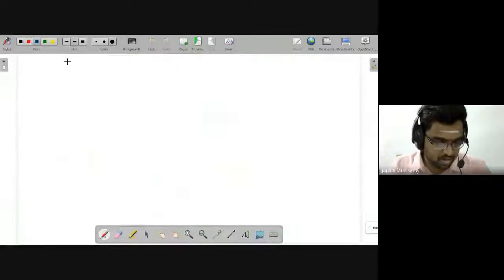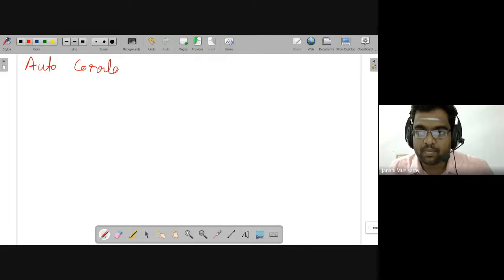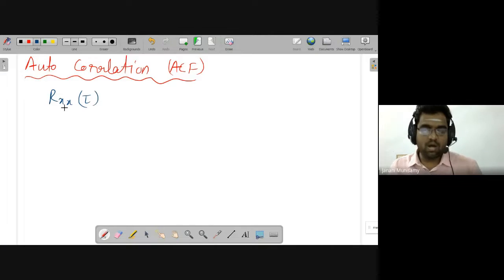Let's write. First, the autocorrelation function, ACF in short form. What are the basics? The autocorrelation function will be defined as R small xx of tau, R xx of tau.